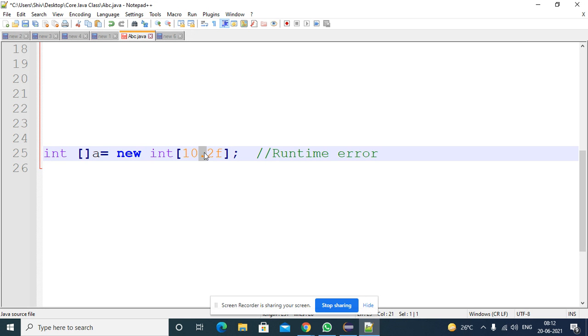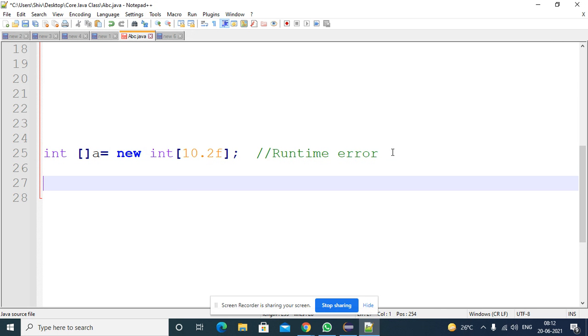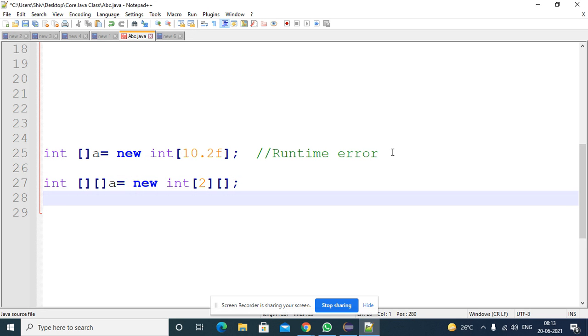Then we learned the concept of array of arrays. If you construct a multi-dimensional array, it will work based on the array of arrays concept, right? I already explained this one. So it contains two levels. In the first level, two memory locations will be allocated. In the second level, memory locations are not yet allocated, right? By drawing a diagram, I explained the concept.